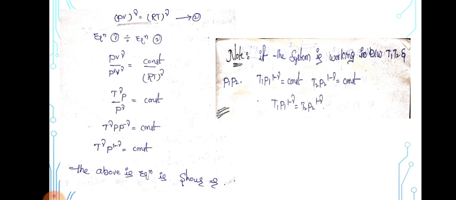So the above equation is shown as follows. Note, if the system is working between temperatures T1 and T2 and pressures P1 and P2, then T1^gamma P1^(1-gamma) is equal to constant, and T2^gamma P2^(1-gamma) is equal to constant. So finally T1^gamma P1^(1-gamma) is equal to T2^gamma P2^(1-gamma). So I will go into the next topic.